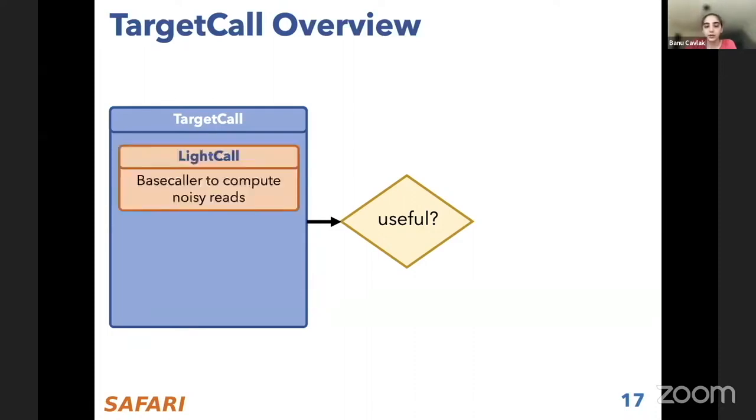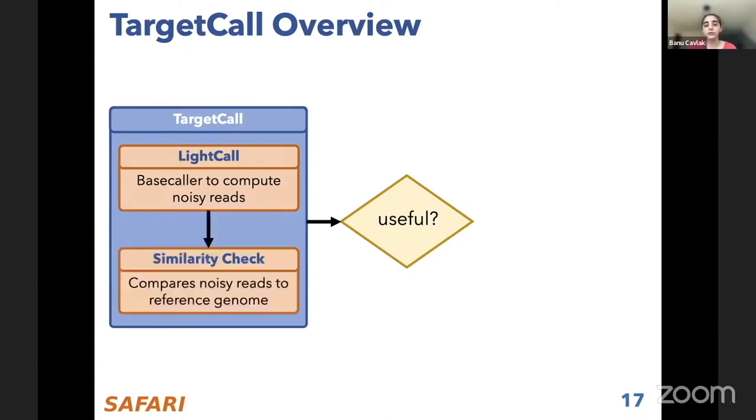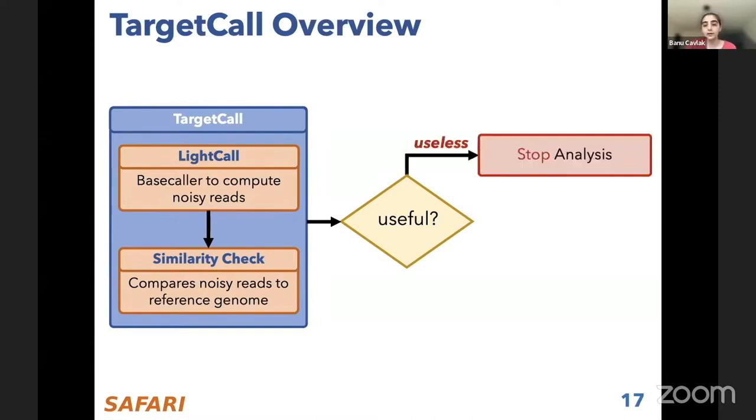The first step of TargetCall is LightCall, which is a lightweight base caller, and it does base calling, but in a noisy way. Noisy in the sense that the accuracy of individual bases is not as high as state-of-the-art base calling, but it's still high enough to compute whether the read is going to be similar to the reference genome, as if you were using the state-of-the-art base callers. After LightCall computes the noisy reads, the second step is the similarity check component, which compares these noisy reads to the reference genome to predict if the read is going to be useful. As I said before, anything that is useless is discarded from further analysis.